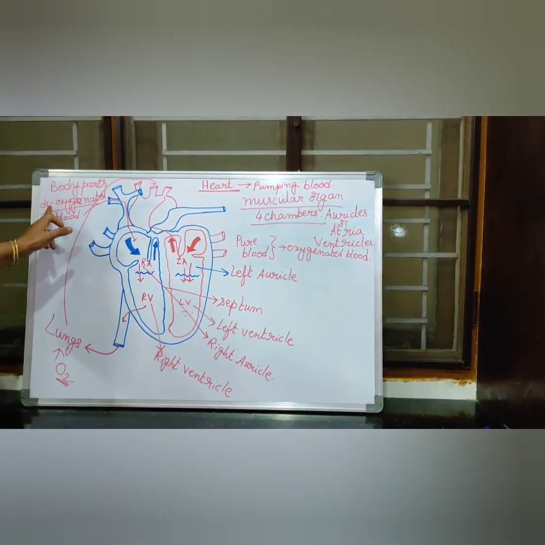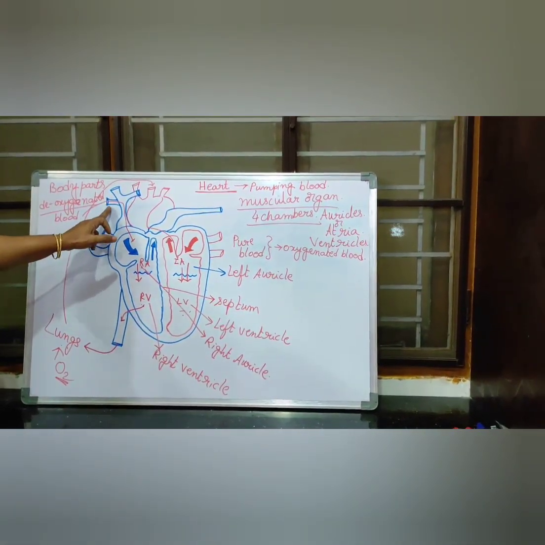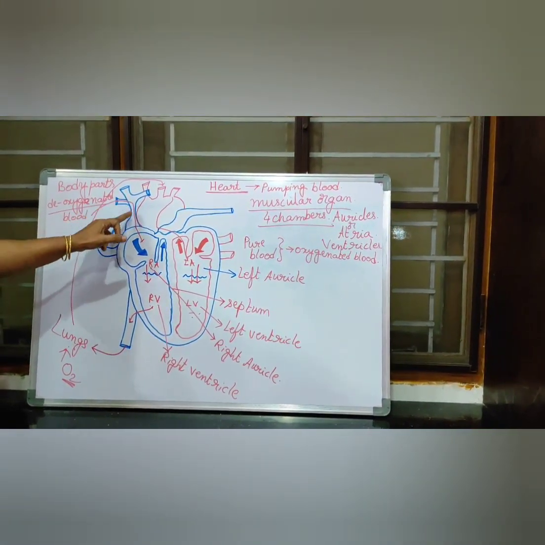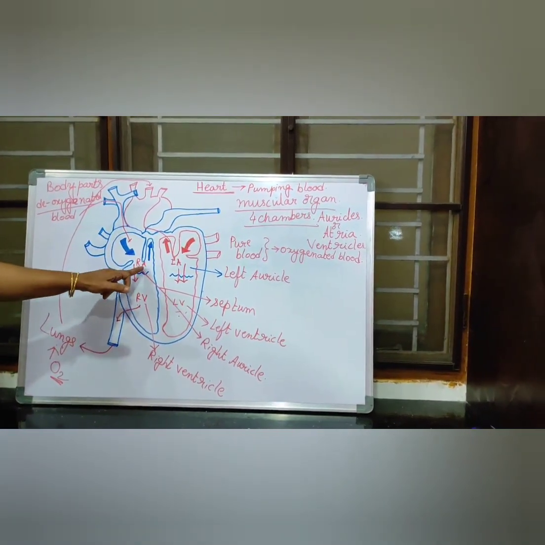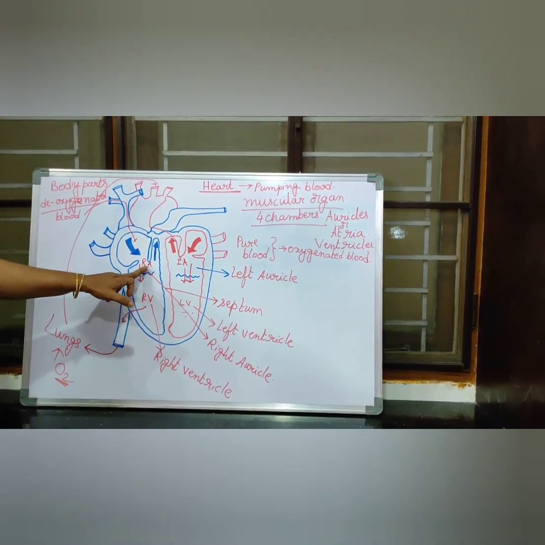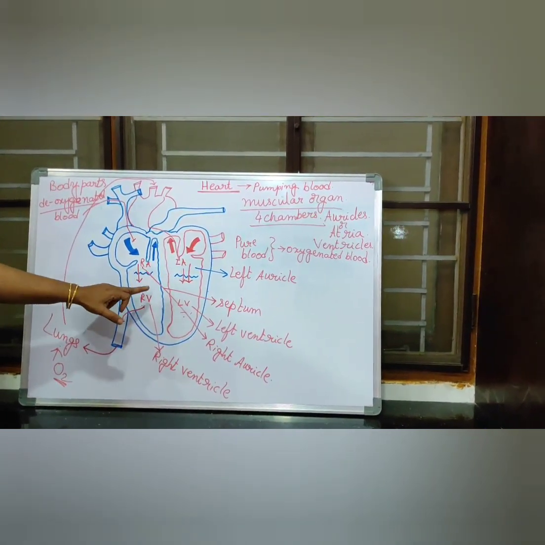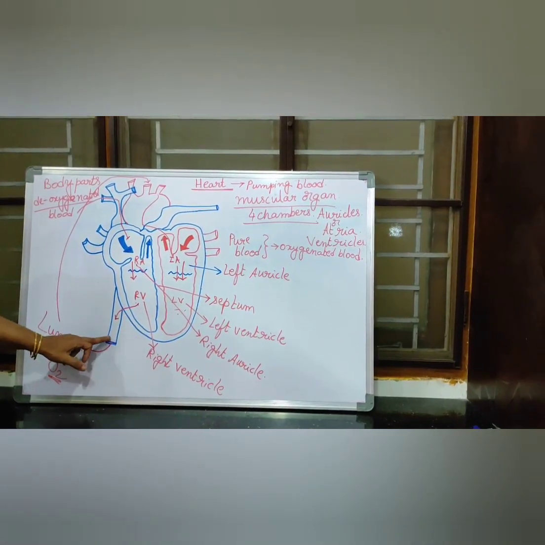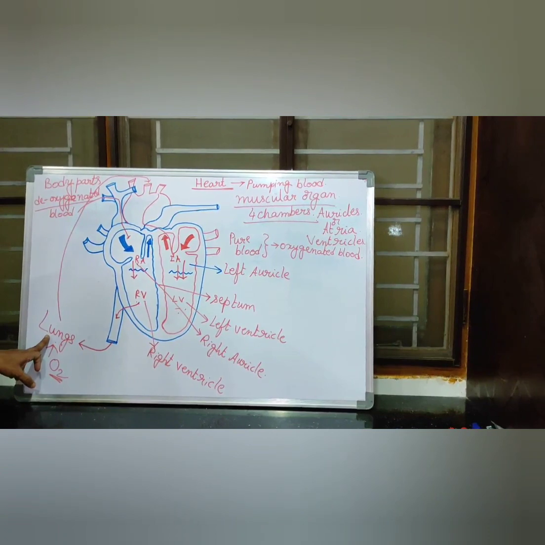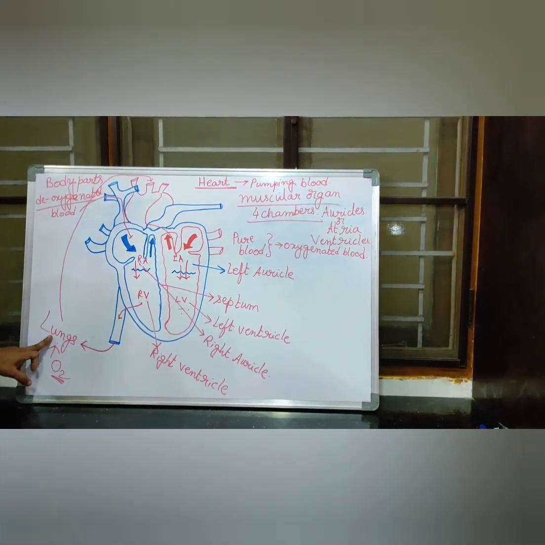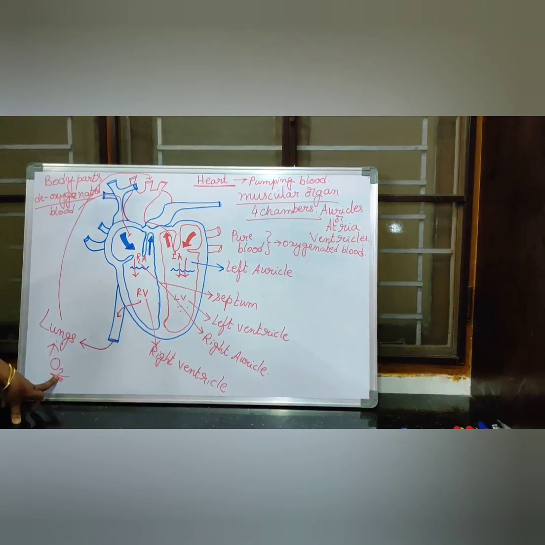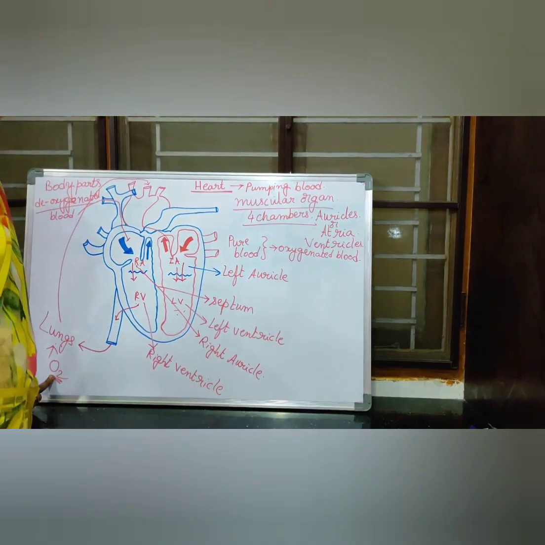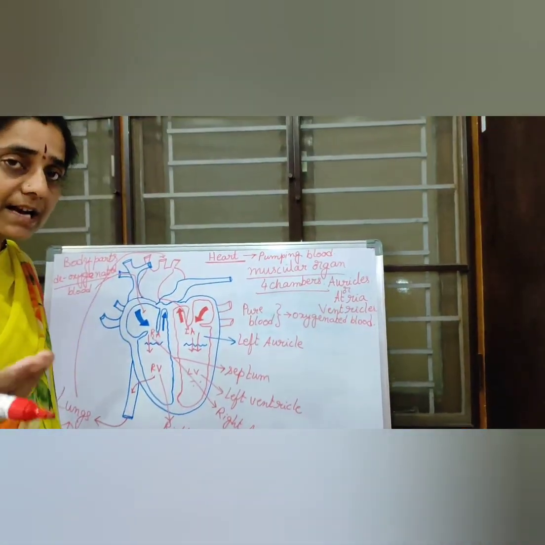The body parts give deoxygenated blood, and some vessels collect this deoxygenated blood from the body parts and give it to which part of the heart? The right auricle. The right auricle pumps that impure blood to the right ventricle. The right ventricle pumps that blood to the lungs, children, for purification. That process is known as oxygenation. In the lungs, what gas is present? Oxygen gas is present. This impure blood combines with the oxygen gas and gets purified. That is called oxygenation.